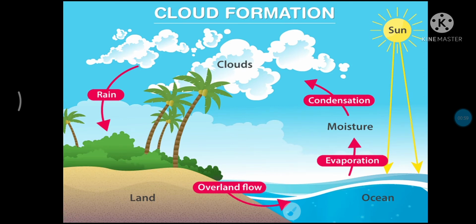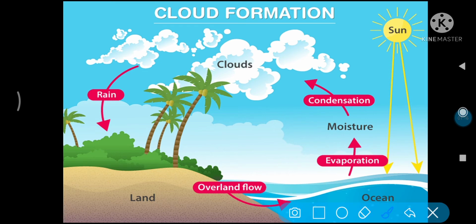These droplets join together to form clouds. When the clouds pass through cooler air, they get further cooled. The water drops become heavier and fall to the ground as rain.